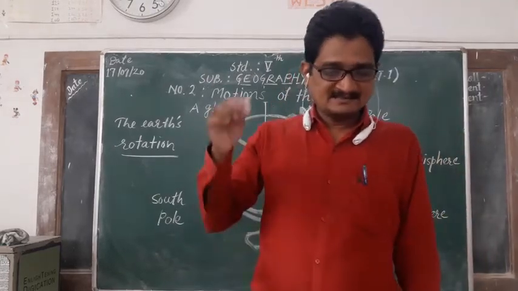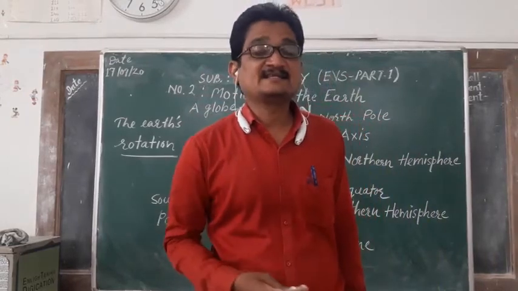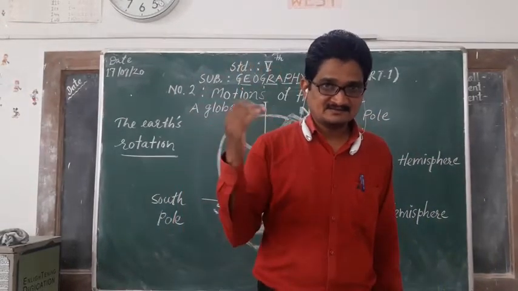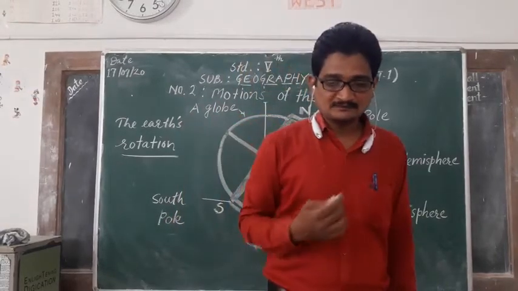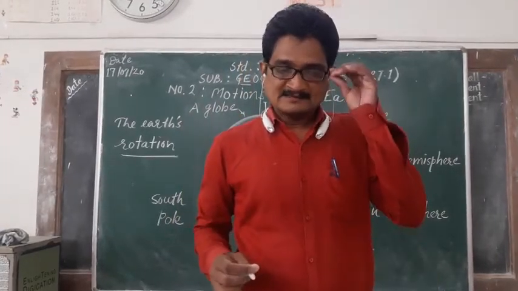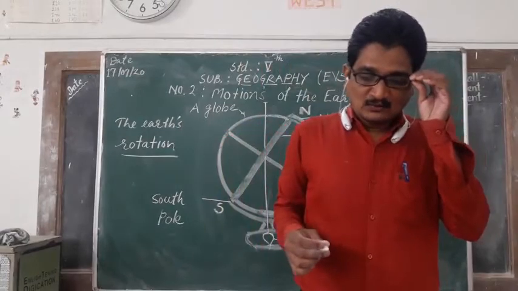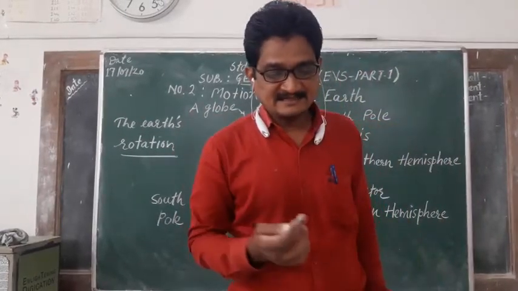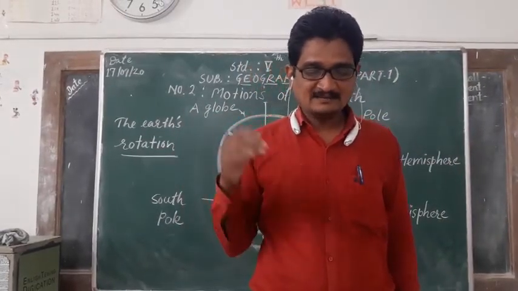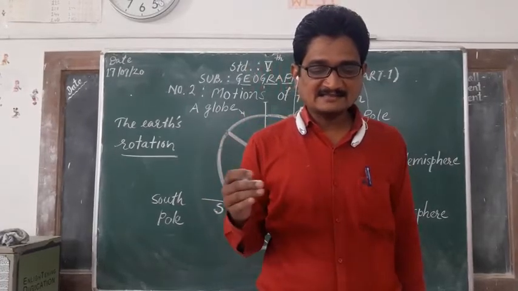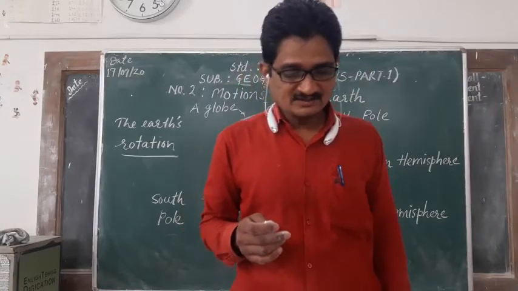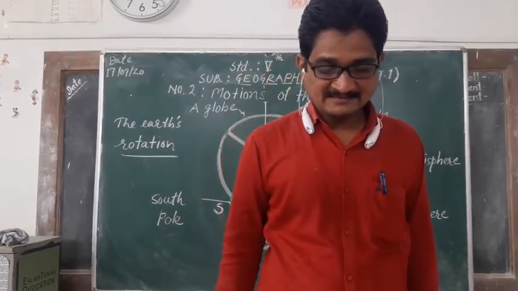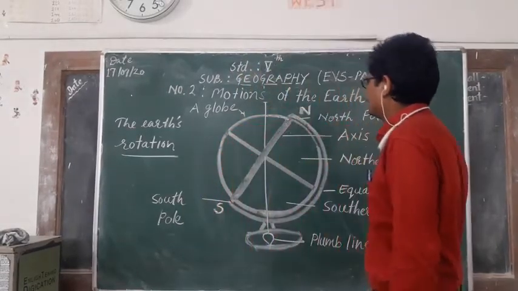So that is the Earth's axis, inclined. That is the axis of our globe. See on this, the Earth rotates with its axis inclined like this, and the line NS in the picture shows the Earth's axis.